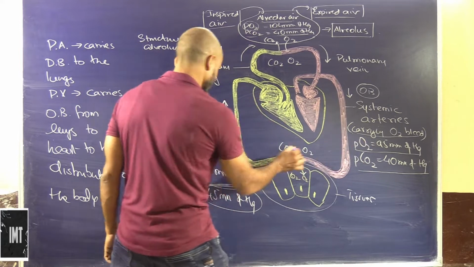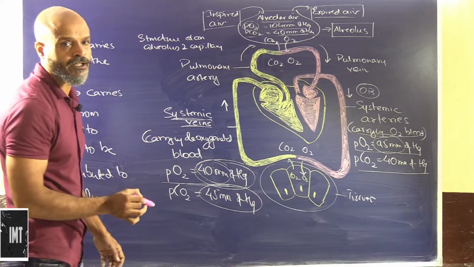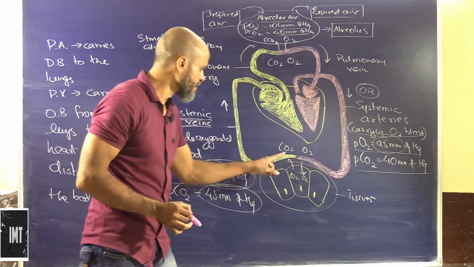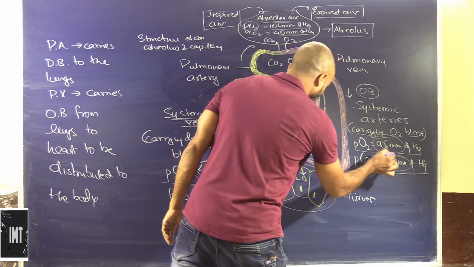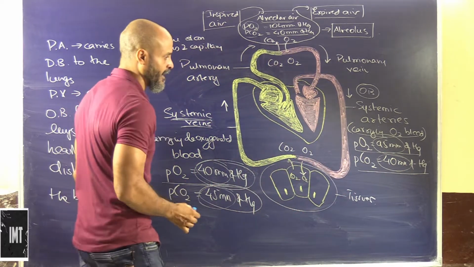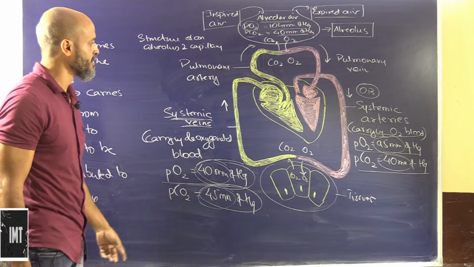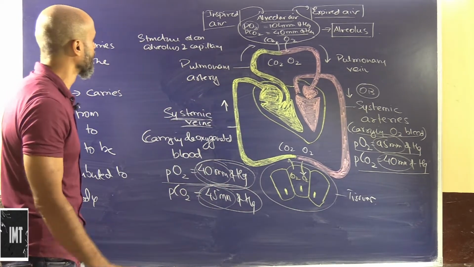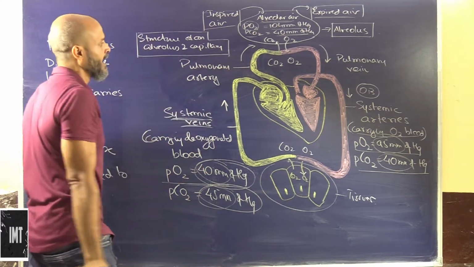So we understand this difference. Here we have 95 and here we have 40, so due to this difference, the oxygen will go inside the tissues. Again, here we have 40 and here we have 45, so due to this difference, the carbon dioxide will go into the blood. So this is how it will go into the blood. This is basically the structure of an alveolus and capillary.